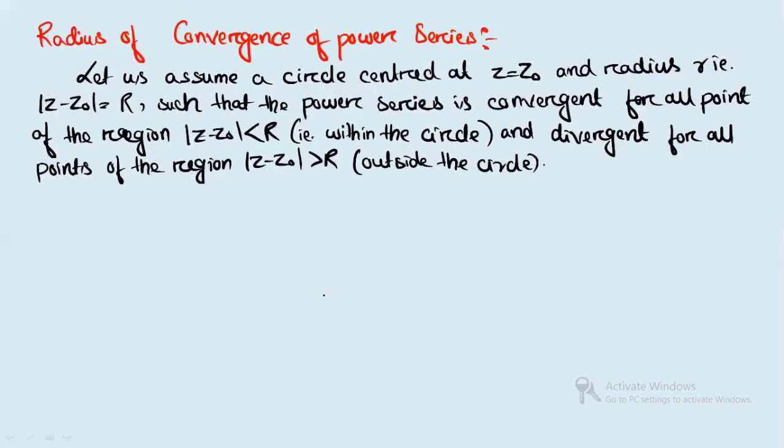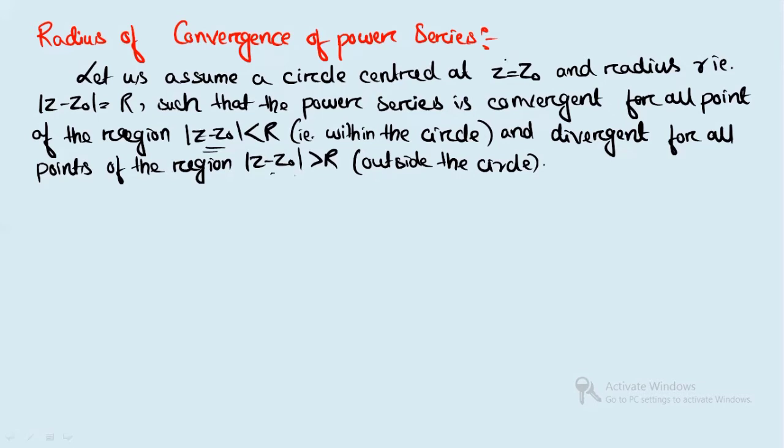Next, we will see the radius of convergence of power series. Now you see radius of convergence of power series. If you assume a circle, and if the center is z equals to z naught, the radius is r. All right. That means mod of z minus z naught is equal to r. Clear? Then the power series will converge for all points of the region where mod of z minus z naught is less than r. That means within the circle it will converge, and outside the circle it will diverge. That means for mod of z minus z naught greater than r.